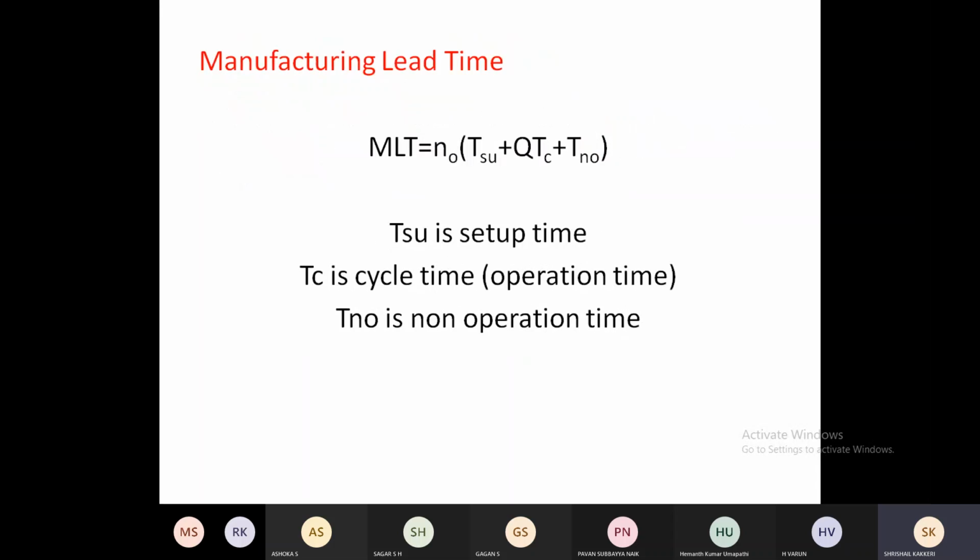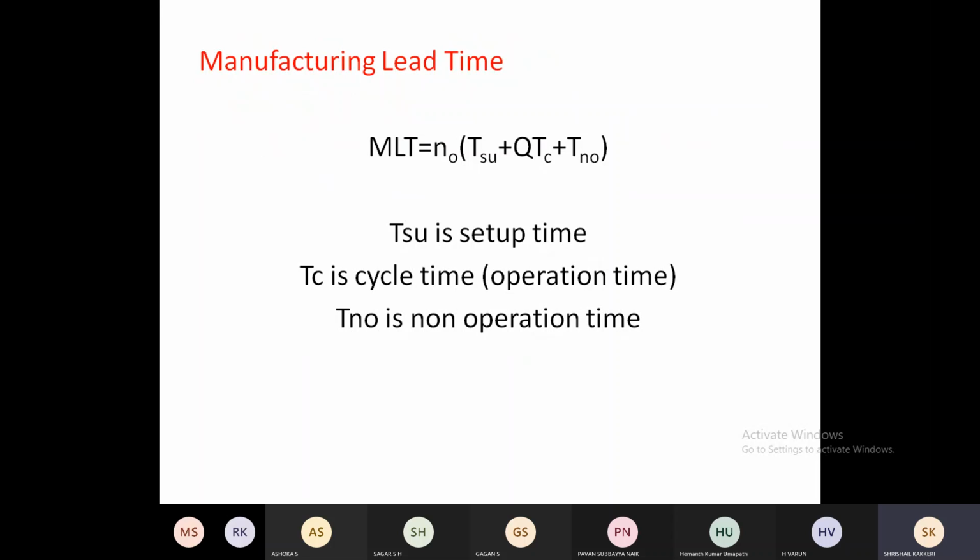Okay. And manufacturing lead time. Manufacturing lead time, in the beginning also I told. How much time a particular product has taken in a plant from its raw material position to a final finished product. For example, I have taken an order of 100 products. For 100 products, I have taken the raw material, and how much time it has spent from raw material to the final finished product in an industry is defined as manufacturing lead time.